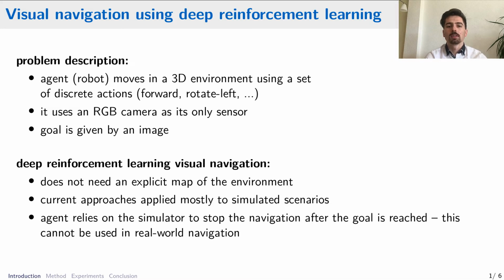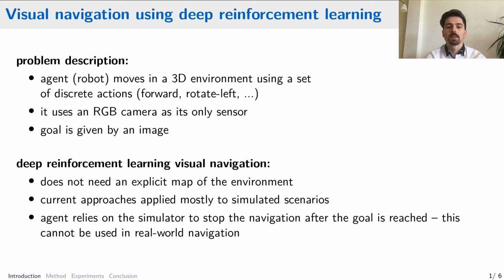So before the advent of deep reinforcement learning methods, people usually used simultaneous localization and mapping methods, where we first reconstruct the map of the environment and then we apply a planning algorithm to find the shortest path to the goal. In the case of deep reinforcement learning, we do not need an explicit map of the environment.